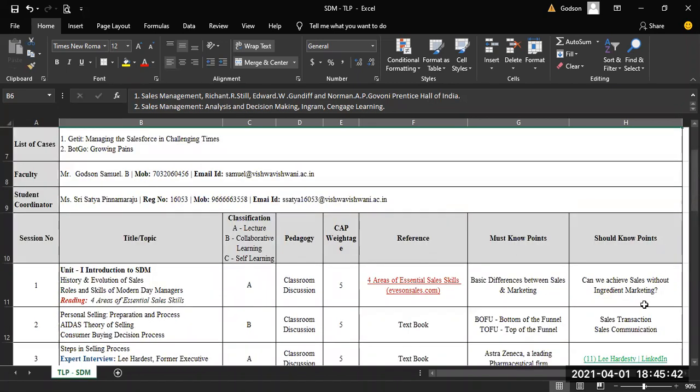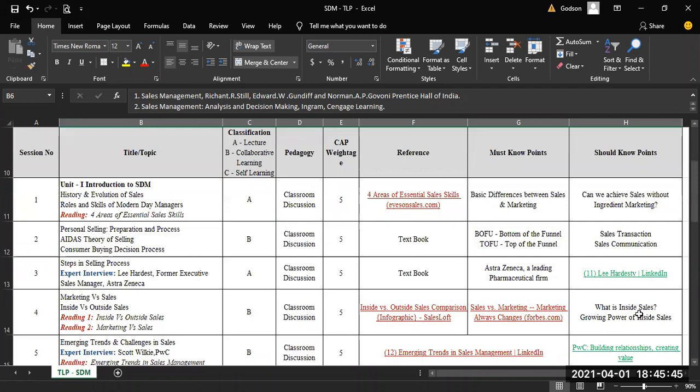At least the minimum expectation from the students is they have to read through all these links, and whatever I have mentioned as must know points and should know points, they have to source the information on their own and have a basic idea about what those terms are. Then if they come to the class, they will be listening to the presentations, and then we'll have a discussion so that things will be further refined, and they'll be able to understand the topics. Sir, you will be cross-checking easily whether students have read this reference or not.